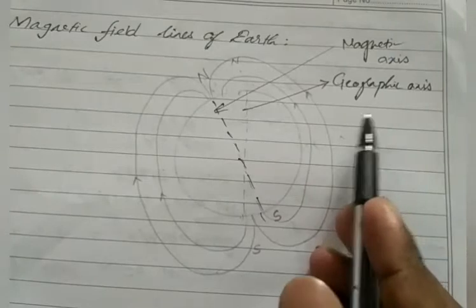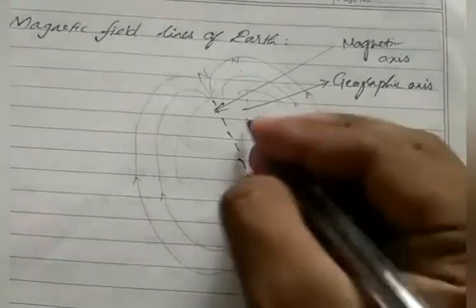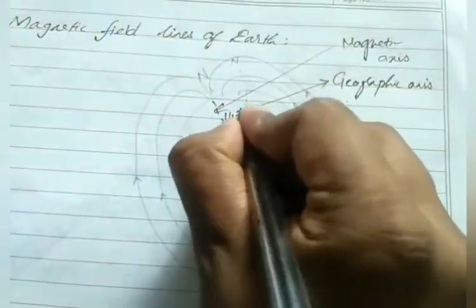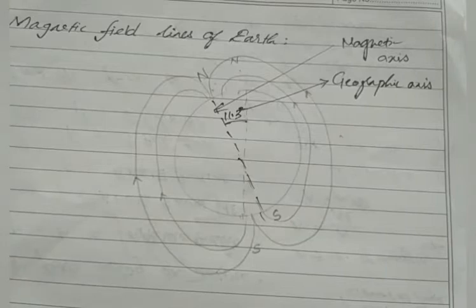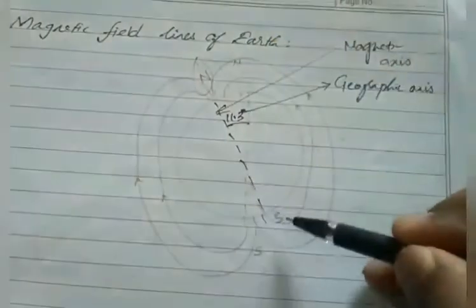Because the geographic axis is a straight line, but the magnetic axis is tilted from the straight line. So it forms a variation of 11.3 degrees. Okay, the angle between the true axis or geographic axis and the magnetic axis is 11.3 degrees. If we go in a ship using a magnetic compass, that magnetic compass always shows the direction of magnetic north and magnetic south.